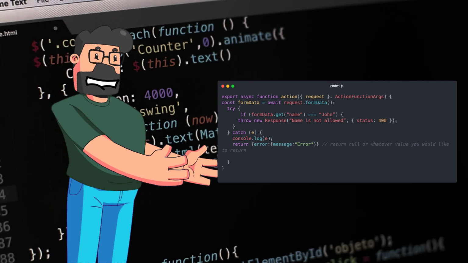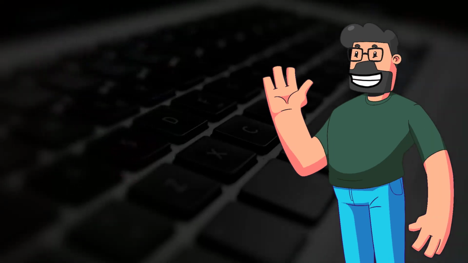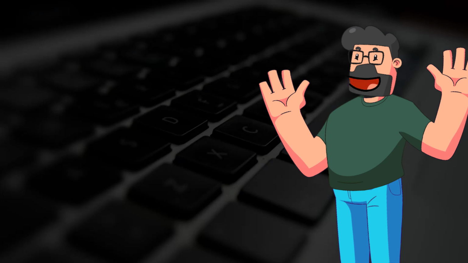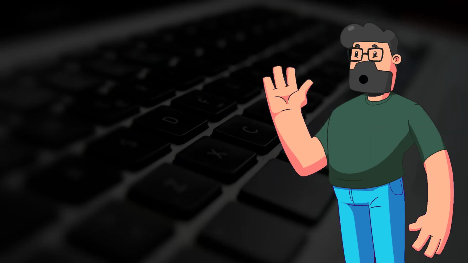Simple, yet effective. To wrap it up, ensuring that our Remix project functions smoothly is key. By adding a return statement in the catch block when handling errors, we can prevent those pesky errors from popping up. Remember, a little return could go a long way in keeping everything in check.